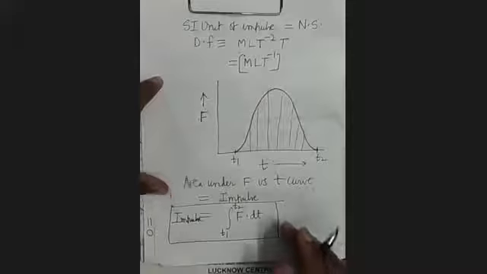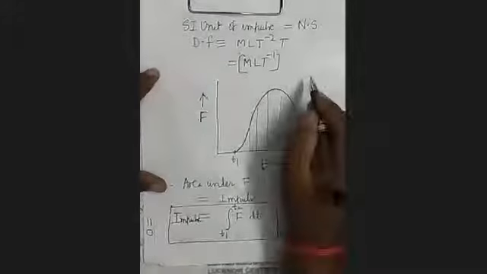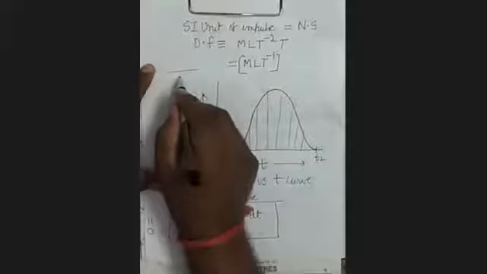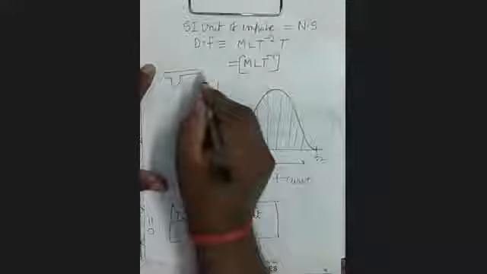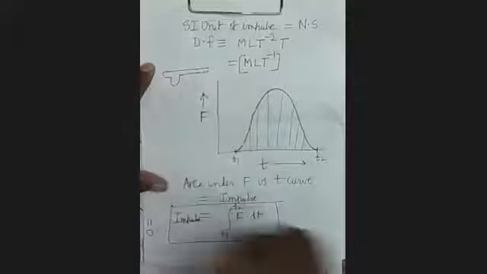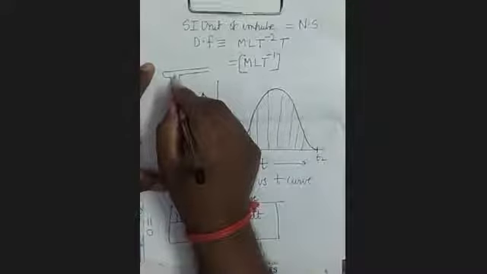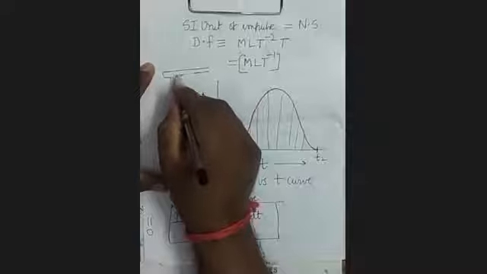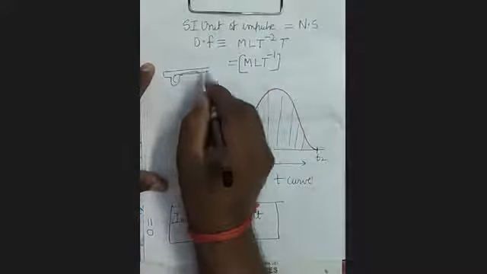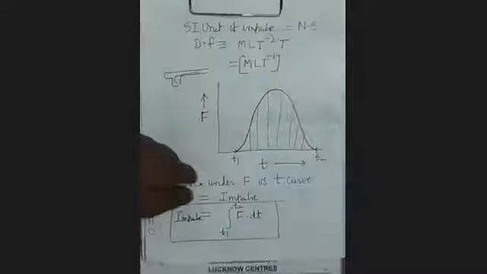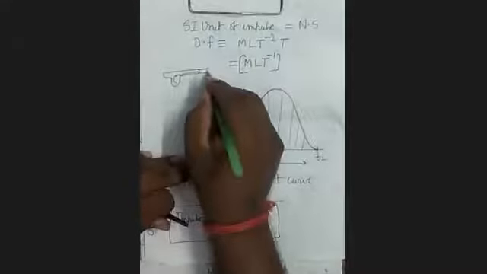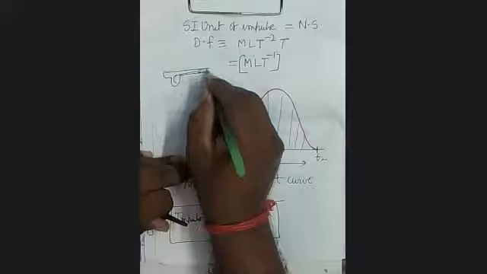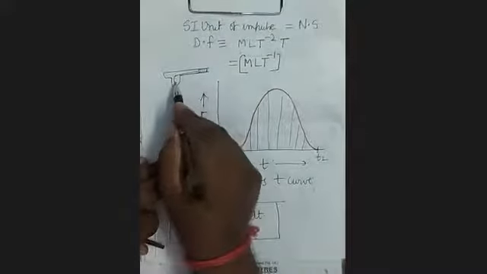For example, when a bullet is fired from the gun, it is like this. This is the gun, and here is a trigger, and this is the rod, and here a bullet is fixed. As soon as you press the trigger, what will happen?